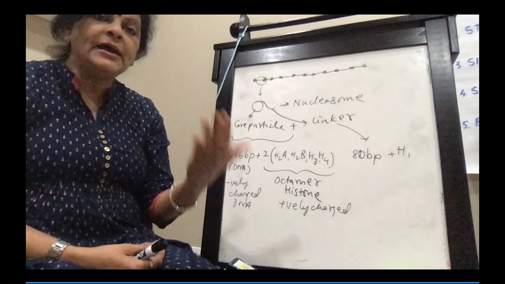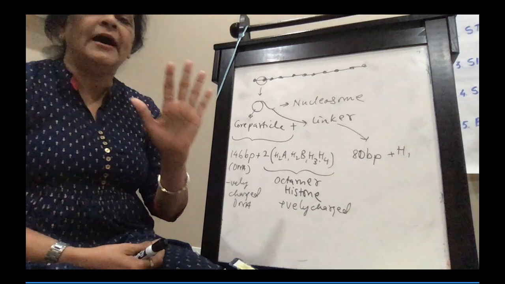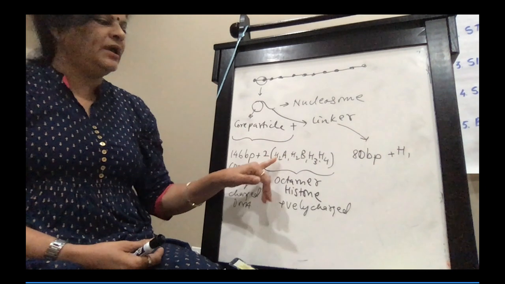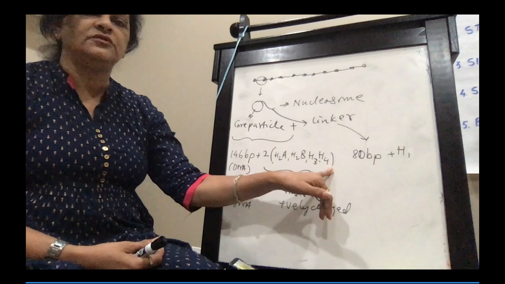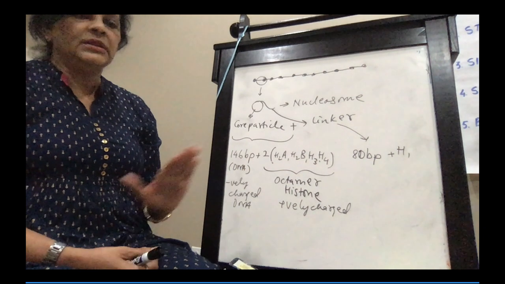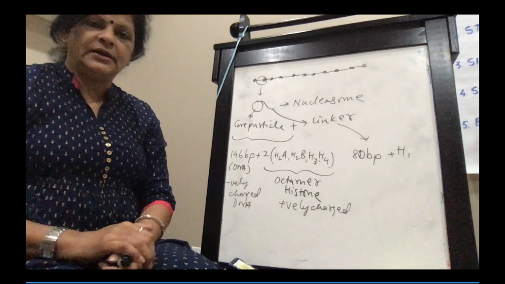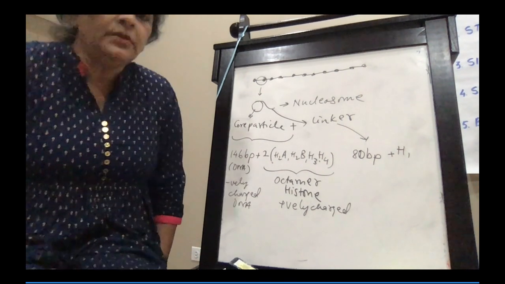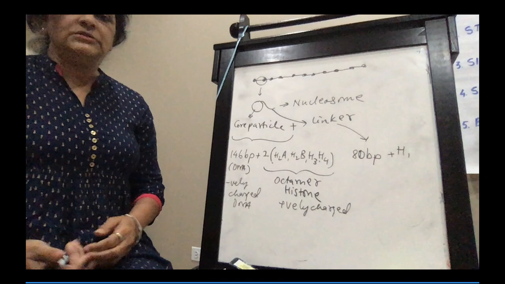How many types of histones? 5 types of histones: H1, H2A, H2B, H3, H4. This much detail is not given in the NCERT, but for your entrance exams you have to remember, and it's good to write details also.